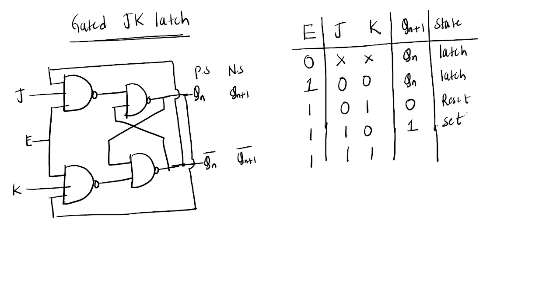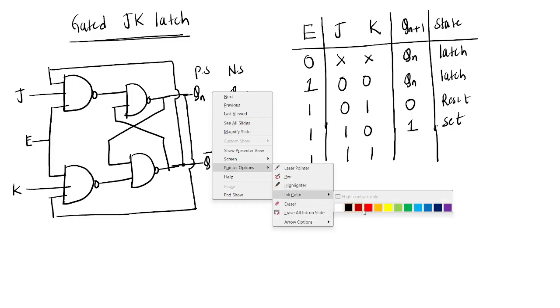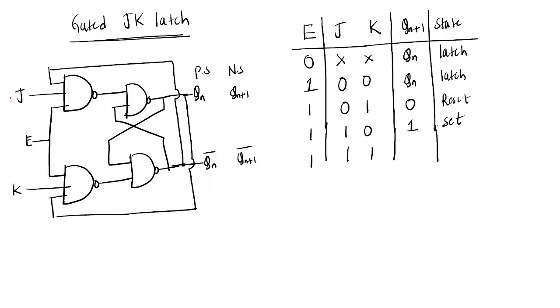So what you want to do? What you want to check? Shall I check this one or not required? One I will check. Okay, so one I will check. Suppose here you see. Uh, suppose when j equal to 1, k equal to 1. Okay, enable equal to what? 1, no? Okay, so if you take qn as 0, qn bar becomes what? 1, no? I am taking this as present state.